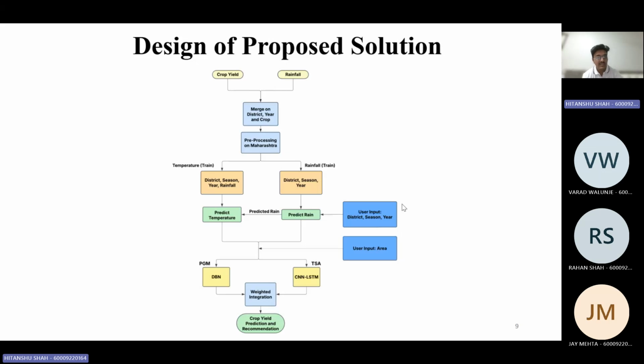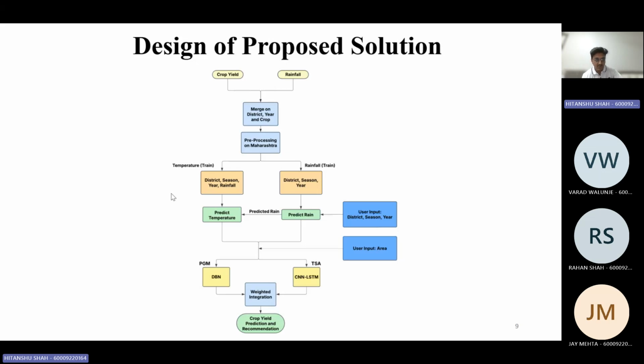We merged both of these data sets on the district, year, and crop, and then we pre-processed the whole data set for the state of Maharashtra because that is the state we are considering. We then use the district, season, and the year attributes from the data set in order to train different regressor models such as random forest, gradient boosting, LSTM, and SVR. We use these models to predict the rainfall, and then we use the predicted rainfall along with district, season, and year to predict the temperature.